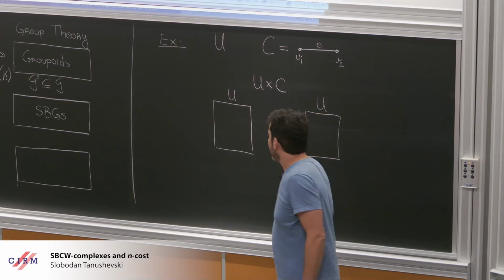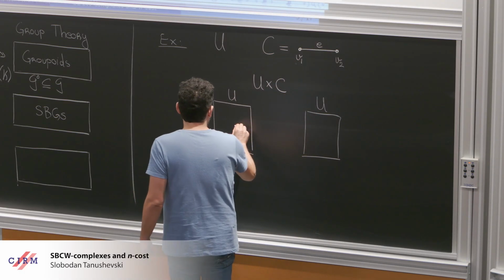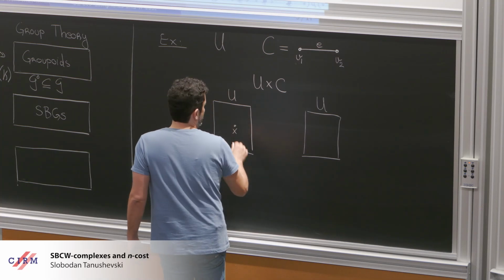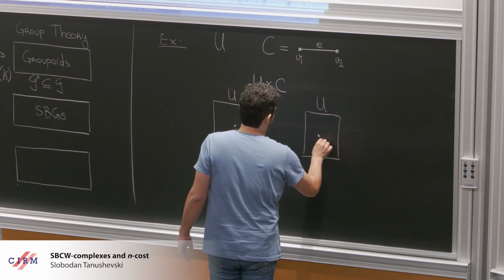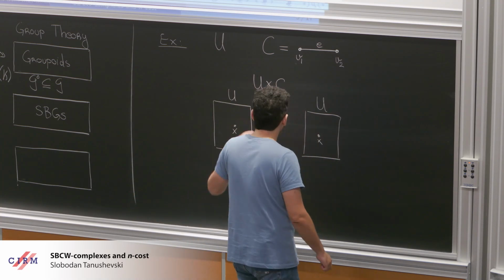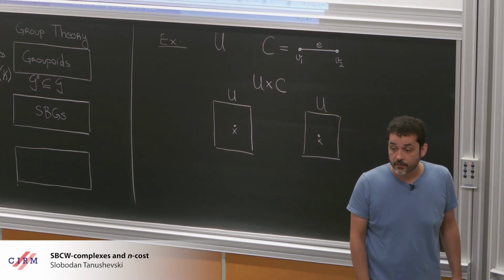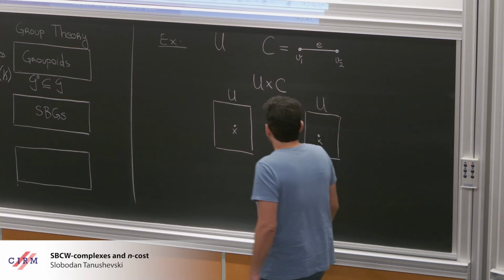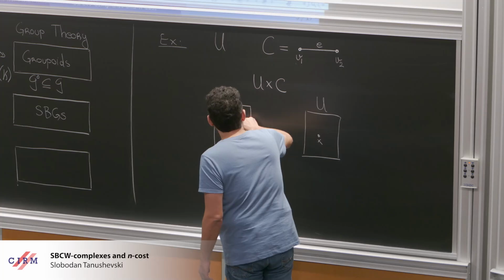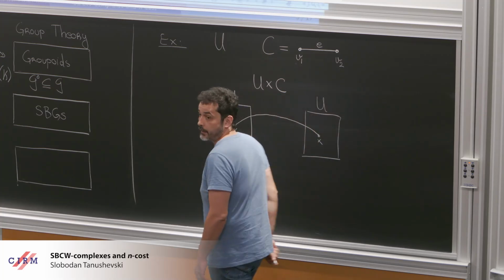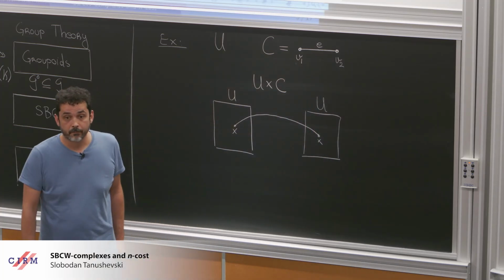Okay, and now I take a point X here, and I have a corresponding point X on the other side. And then I have an edge connecting them, right?